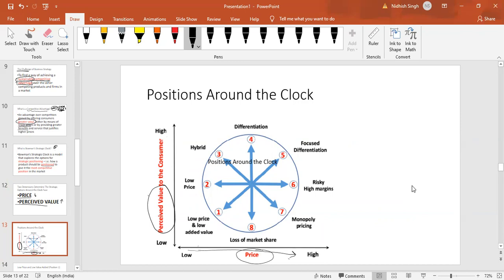And where we position ourselves is what Bowman's clock is going to explain. For example, if we are at position 3, what does that mean? We are not at extreme low value, right? Just to help you understand the clock, you're not at the extreme low value or a low price. You are in the middle, right?